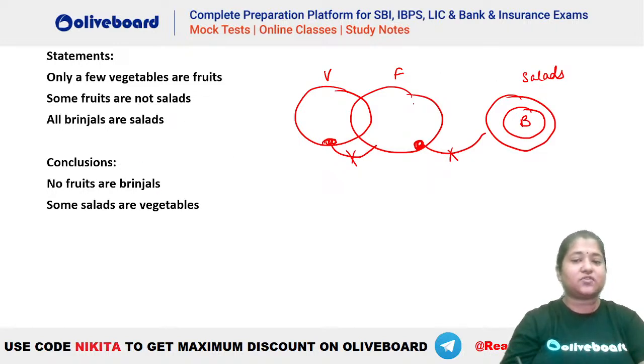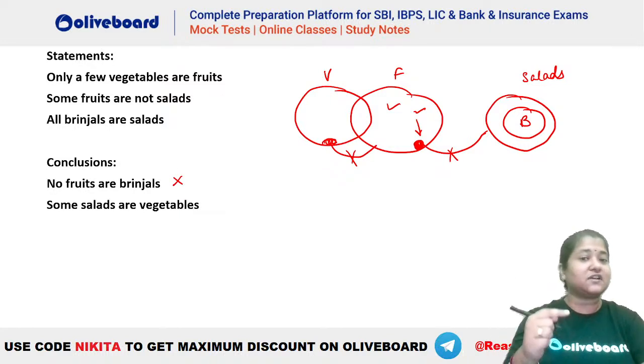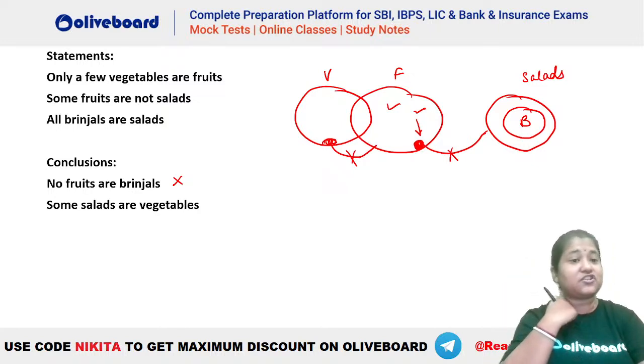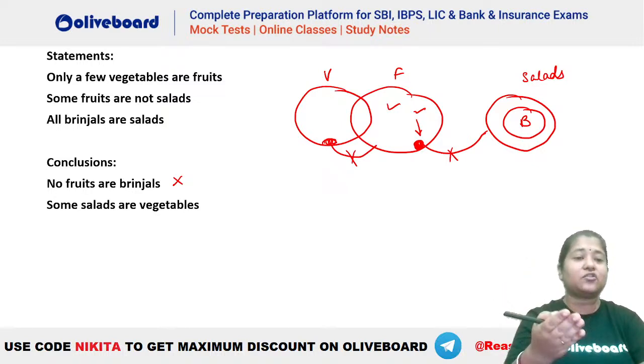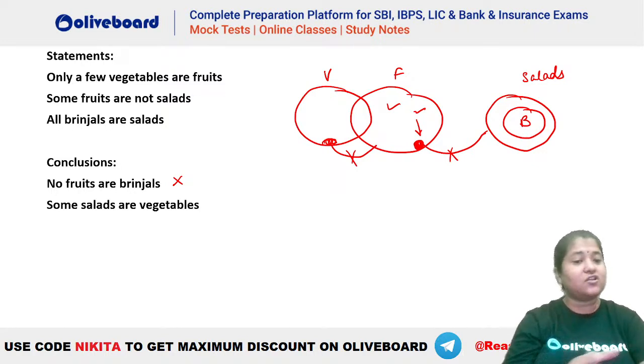No fruits are brinjal. You can see no fruits are brinjal to nahi hoga. Let's say if it was some fruits are not brinjal, that would have been true, because this portion of fruit, that is this one, should not go into salad, hence it cannot go into brinjal. But apart from that, this particular portion can interact with your salad and brinjal, because this does not have a negative information here. So no to nahi hoga, right? You can see. And also we know the rule here that to have a universal conclusion, there has to be something universal nature in the statements also. तो यहाँ पर ना तो no है ना ही only है in statement. How can we have a definite no in the conclusion? है ना? So first is wrong.